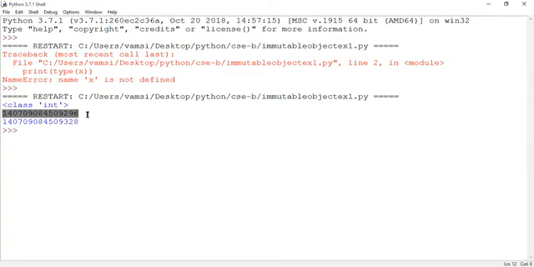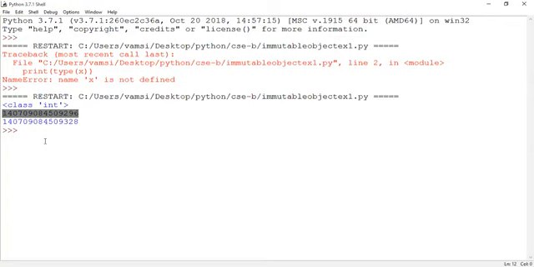Now, one more example related to the addresses concept, guys. We were speaking about addresses of the object. What is this number representing? This number is representing the address.